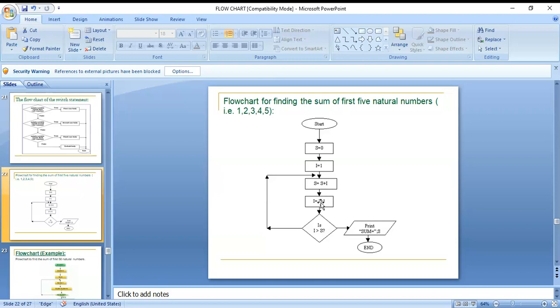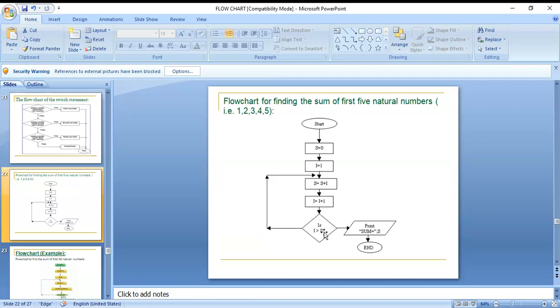Now i is incremented: i is 1 plus 1, which is 2. Now i is 2 and it is checked against the limit, so we go back. Here again s is equal to s plus i: the previous s value 1 plus i value 2 gives 3. Then next, i is equal to i value 2 plus 1, which is 3.